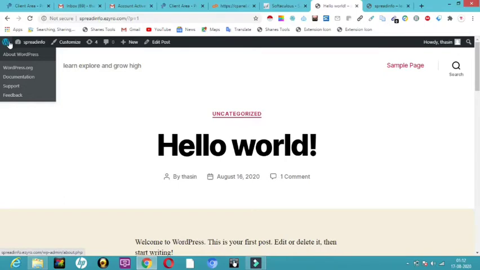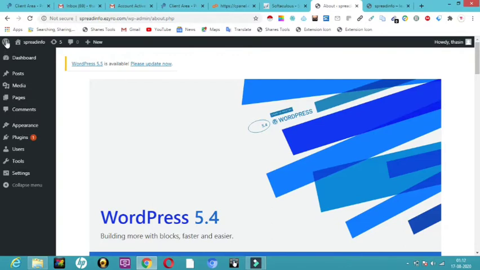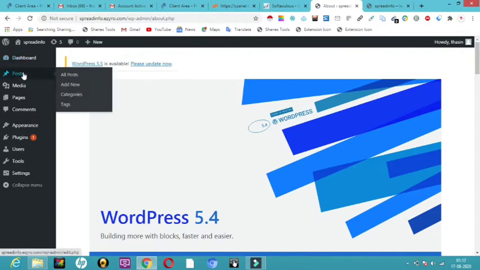If I click here on W, you can see, yes, I can go back. Also I can press the back button at the same time. So now for posting, you can look at all the posts, and if you want to add any new post, you can add. And categories are nothing but, for example, you are teaching something about subjects, for example English, Tamil, Math. So these are all subjects and you want to categorize all this, you can categorize. If you are explaining something about software development, you can have your own software development related titles under different titles. So if you want to categorize, you can categorize here.